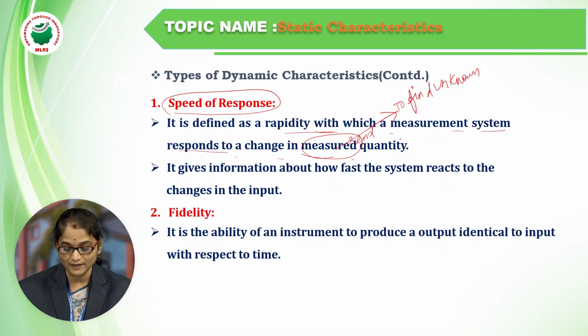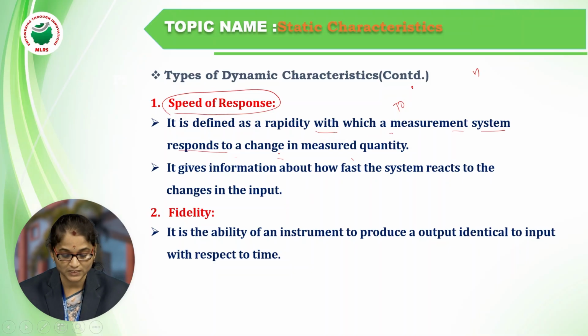Measurand quantity. It gives information about how fast the system reacts to change with the input. How fast the system changes with the input is the speed of the response. So the fidelity is the ability of the instrument to produce an output identical to the input with respect to time. It is nothing but the fidelity.